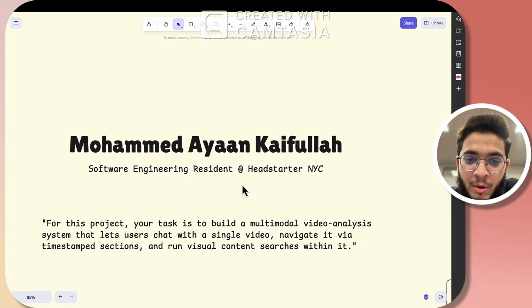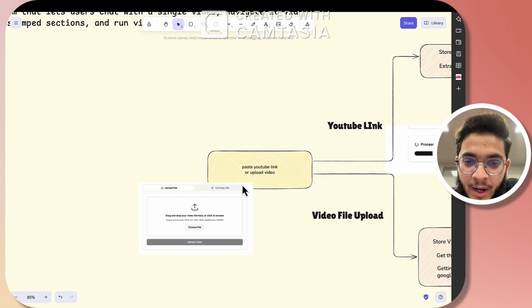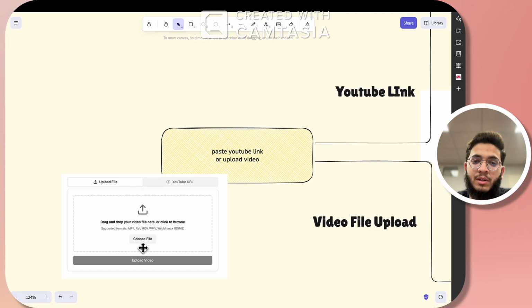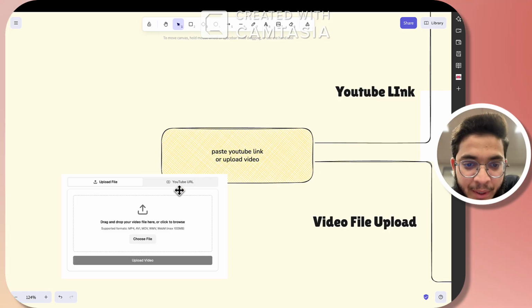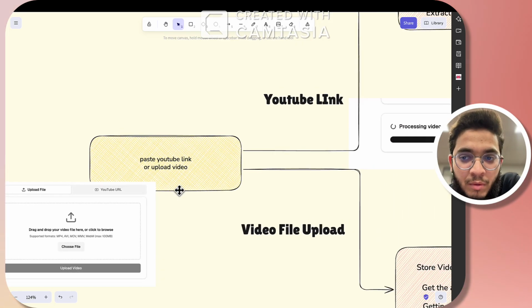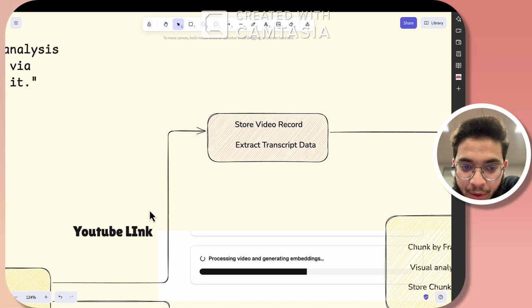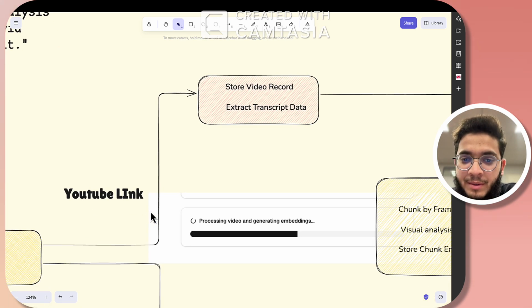So to tackle this problem, I'll just walk you through the flow first. We can upload a normal video from our systems, or the second way is we can paste a YouTube URL. Once we paste a YouTube video link, it stores the video record in the database, and using an npm library, I'm extracting the transcript data of that video.